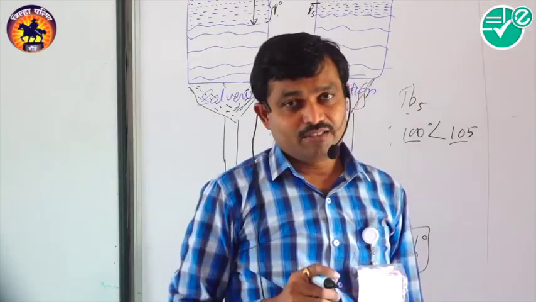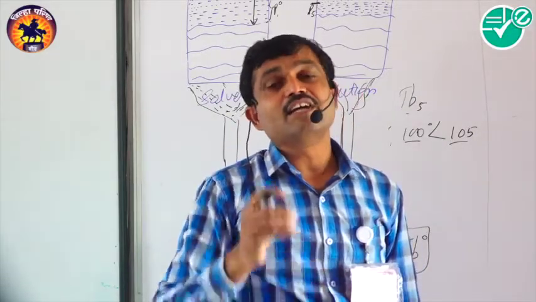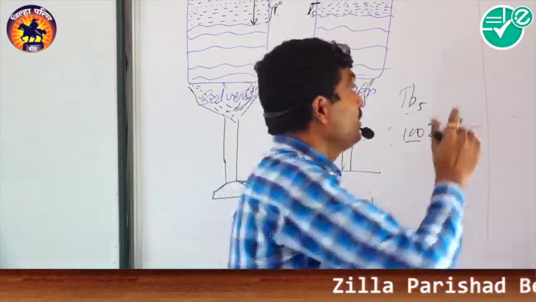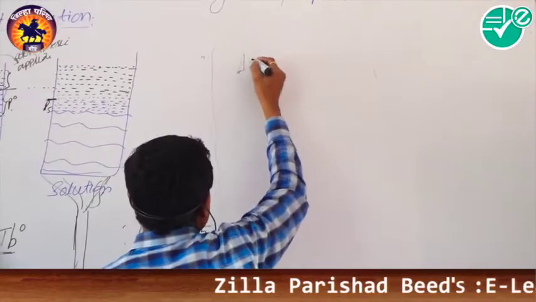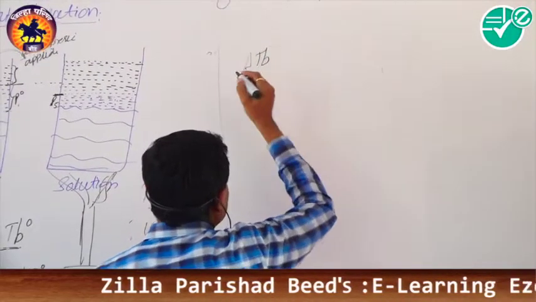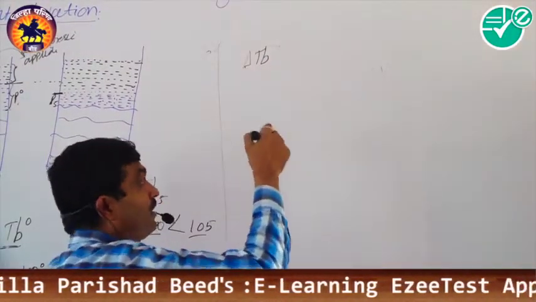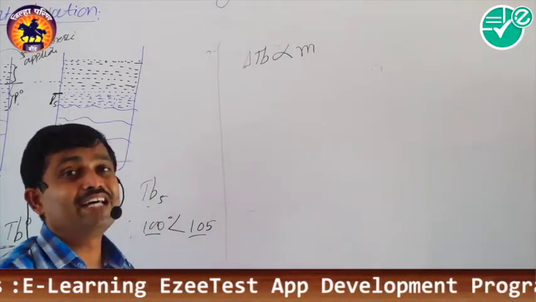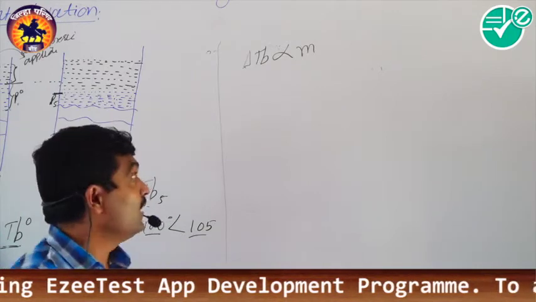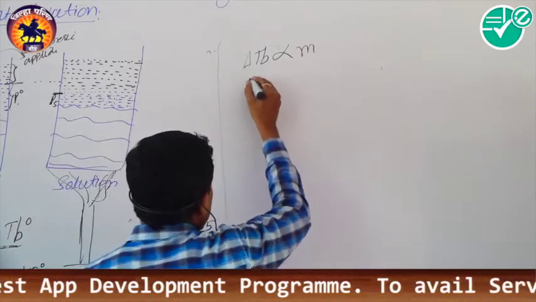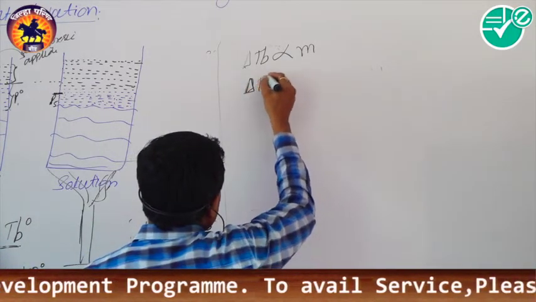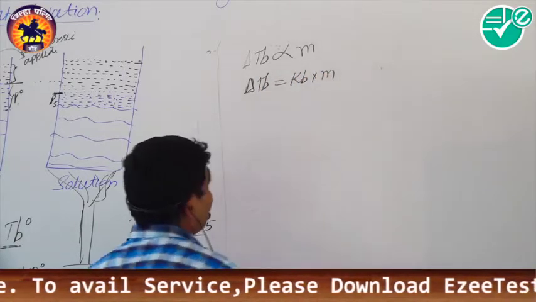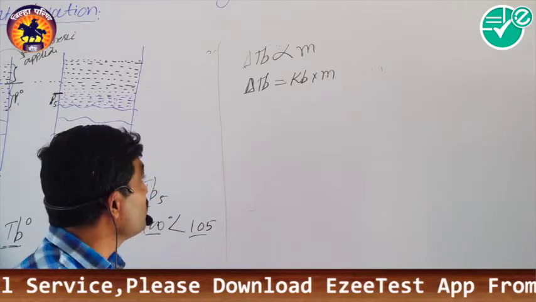this delta TB. Delta TB is directly proportional to the molality. So it is a very important statement. Look at here, delta TB, whatever may be the elevation in boiling point, is directly proportional to the molality. And if it is directly proportional, therefore delta TB is equal to Kb into molality. Delta TB is equal to Kb into molality.